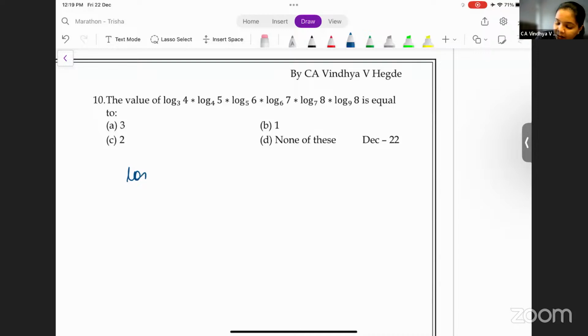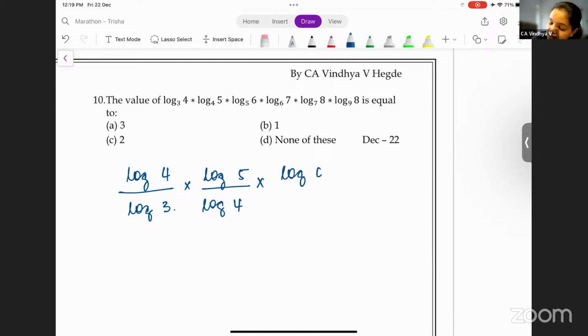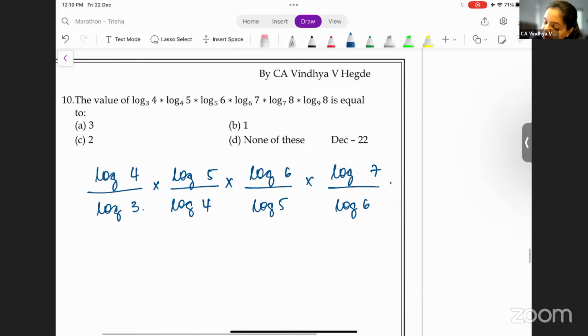You simply have to write this as log 4 by log 3 into log 5 by log 4, correct? Into log 6 by log 5 into log 7 by log 6 into log 8 by log 7 into log